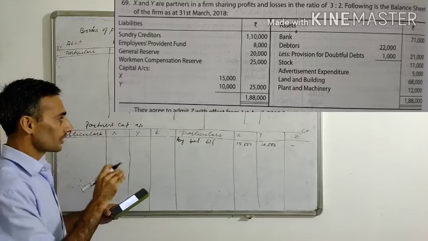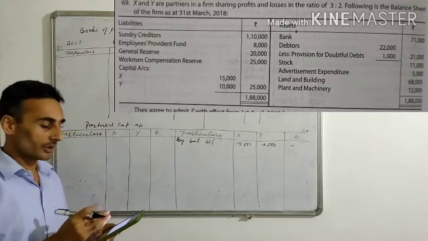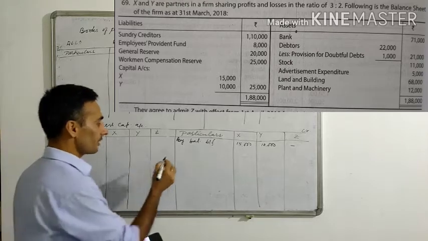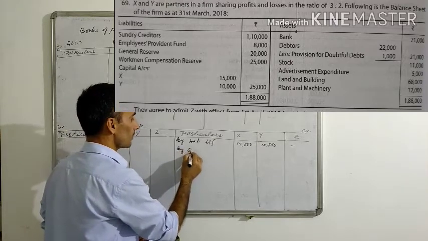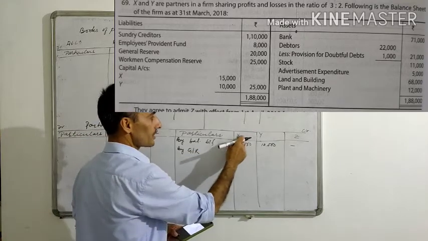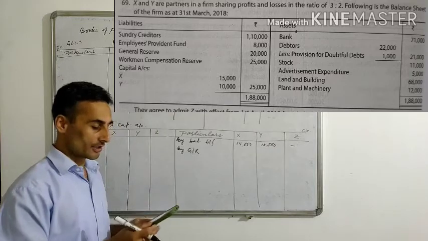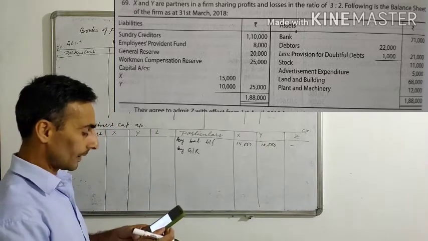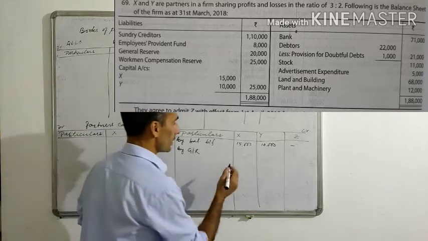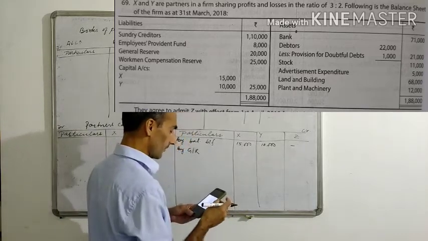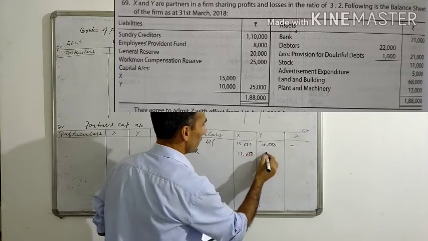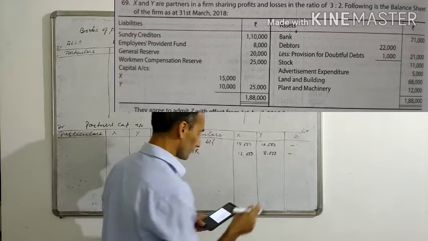Now what are the items that will go to the partners' capital account from the balance sheet? You have general reserve and workmen's compensation reserve. General reserve will be distributed among all the partners, X and Y, in the old ratio, that is 3:2. The value is 20,000. So 3, 5, 12. 20,000, 5 for the 20. So you have 12,000 and 8,000.